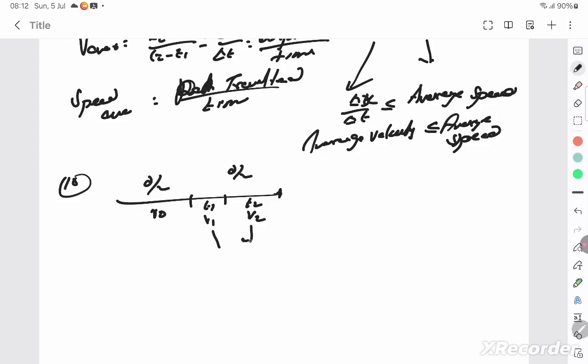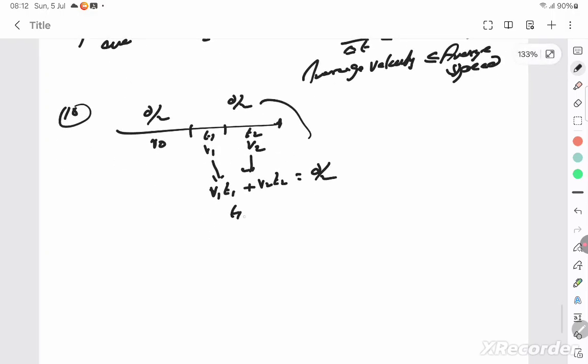When the time is getting equally split, you find the distance is v1 into t1 for this part and v2 into t2 for this part, which can be equated to the whole d/2, and so you can consolidate: since the t's are equal, t1 into v1 plus v2 is equal to d/2.